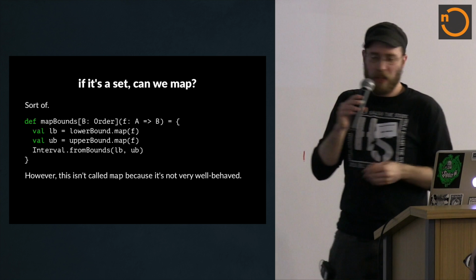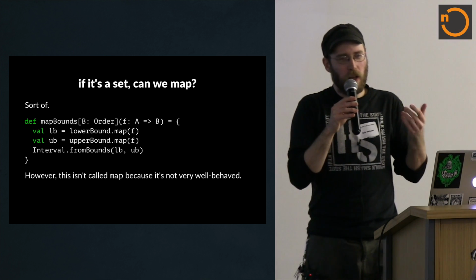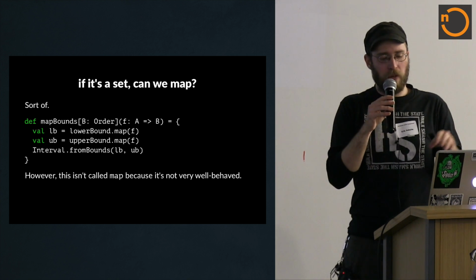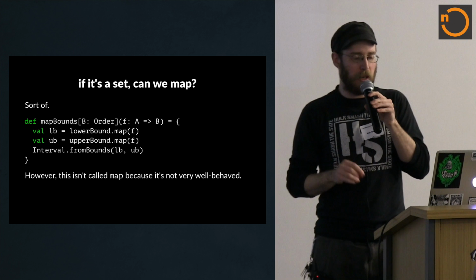Great. And you might be like, well, why did you call it mapBounds? It's stupid to make up this name. We could call it map, that's perfectly good. Well, I didn't really want to call it map because it's not really a map. It doesn't really behave like map, and if you use it like map, you're probably going to get burned.